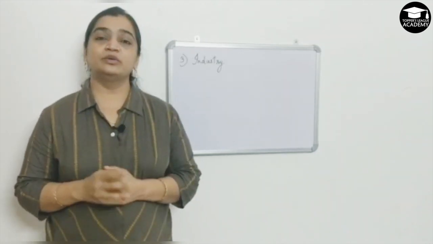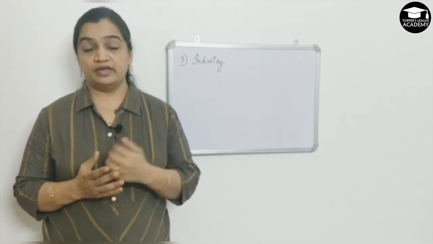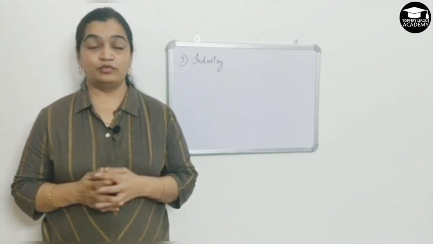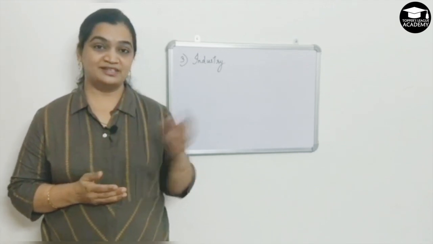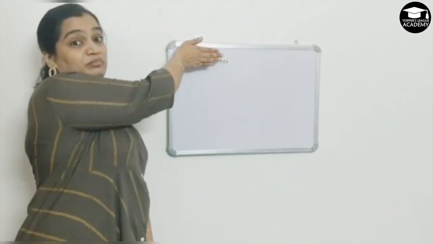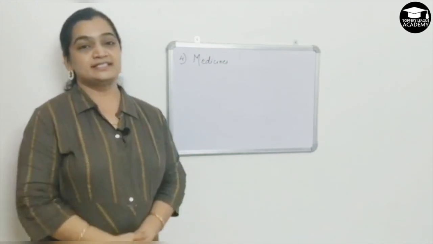Now let's take a look at growth of different industries with the help of chemistry. We have come up with so many industries that we have today. What all do they produce? Take a look here. Now one of the major category. Yes, medicines.